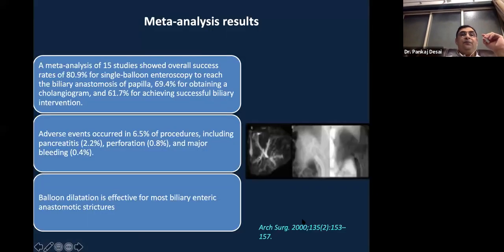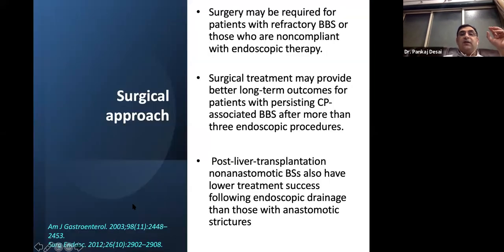It is helpful. A meta-analysis of 15 studies showed overall success of 80% with single balloon to reach the anastomosis, 69.4% for cholangiogram, and 61% for successful intervention. Overall success of enteroscopy as a modality for treatment of these strictures is modest. Adverse events to the tune of 6.5% occur, and balloon dilatation alone is effective for these strictures.